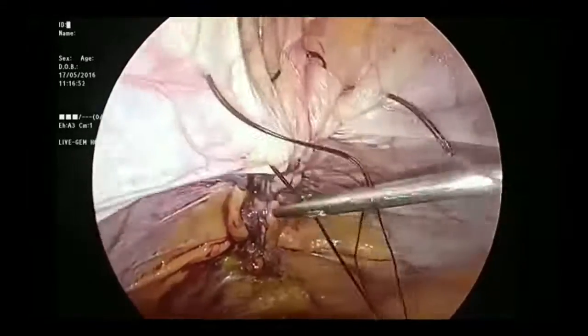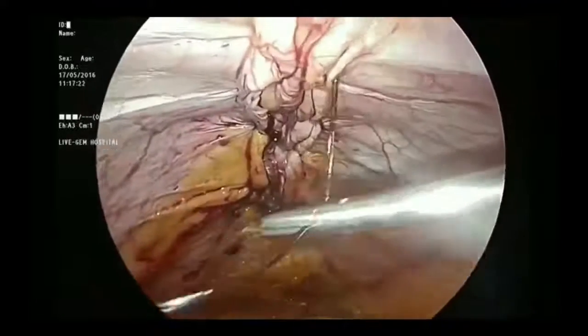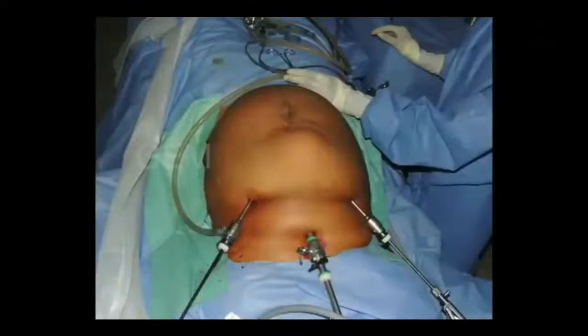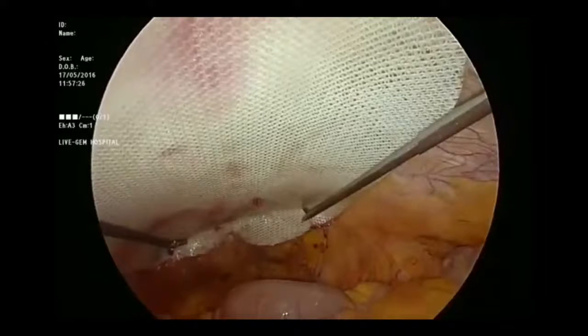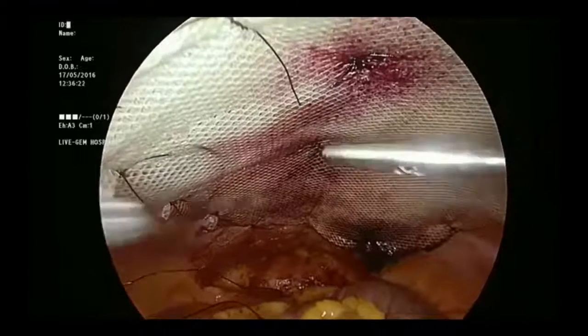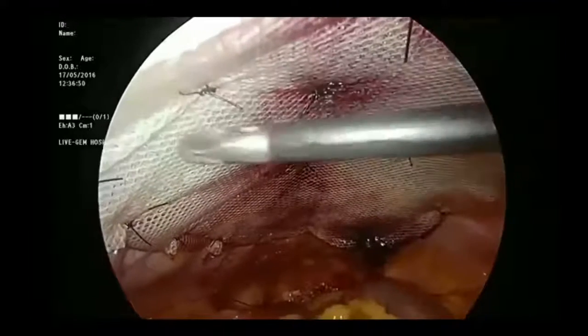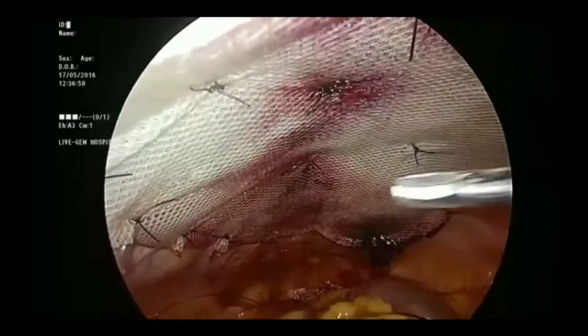Now, see, this is how it looks at the end of it. You saw the bulge in the beginning. You see how flat the abdomen has become at the end of it, and then we put a mesh after that and fix the mesh with multiple sutures. See, this is what I was telling. We put suture and close the mesh. In most of the cases we don't use tackers for the mesh.